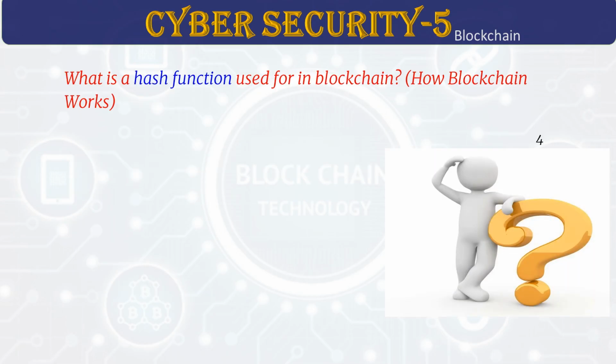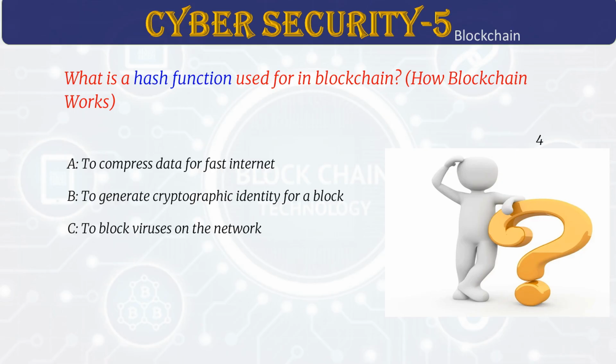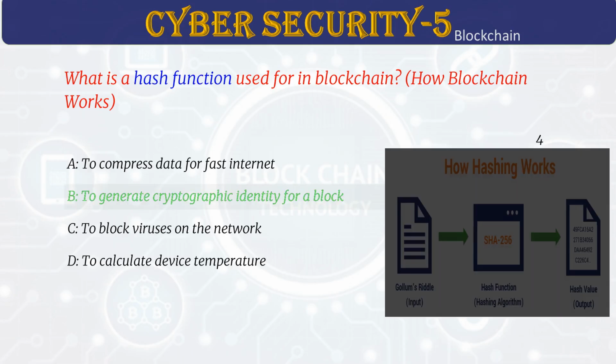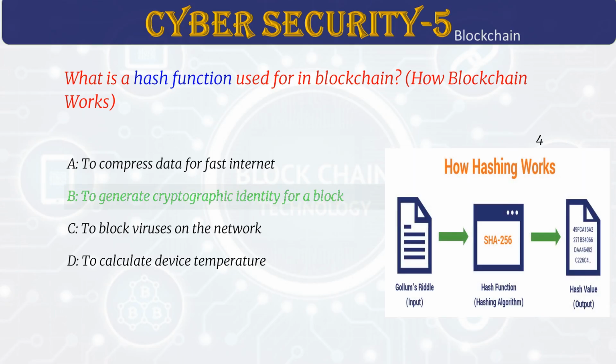What is a hash function used for in blockchain? Answer B. To generate cryptographic identity for a block. A hash is like a digital fingerprint for data. It helps keep the data safe from changes. If even a tiny part of the data is changed, the hash will be different. This makes sure the data stays accurate and secure in the blockchain.